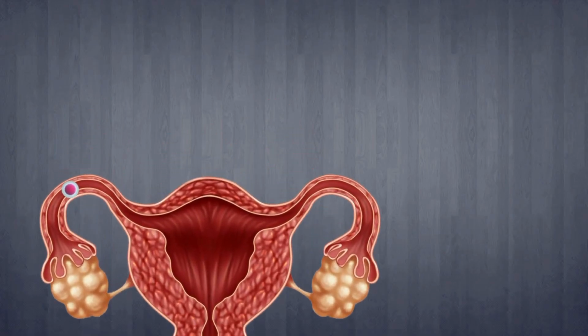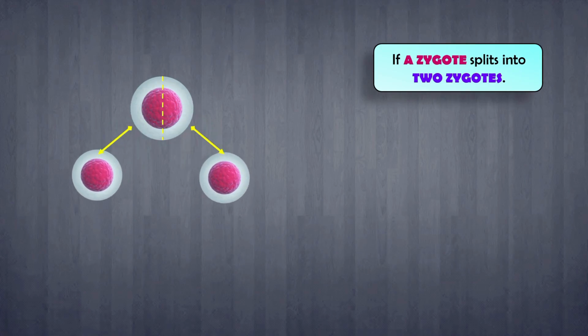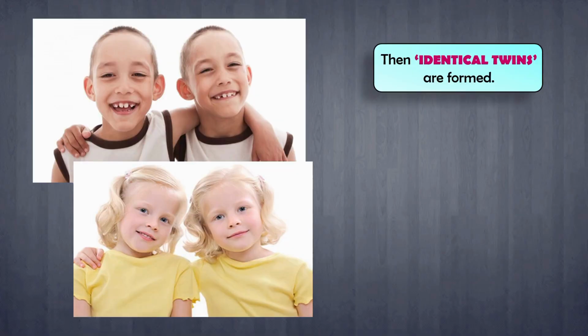Normally, one sperm fertilizes one ovum. But sometimes, something special happens during the development of the zygote. If a single fertilized egg, or zygote, splits into 2 separate embryos, then identical twins are formed. These twins look almost exactly the same because they have the same set of genes. Genes are tiny structures present inside the nucleus of every cell. They are responsible for the characteristics we inherit from our parents, such as height, eye color, hair type, and many more traits.